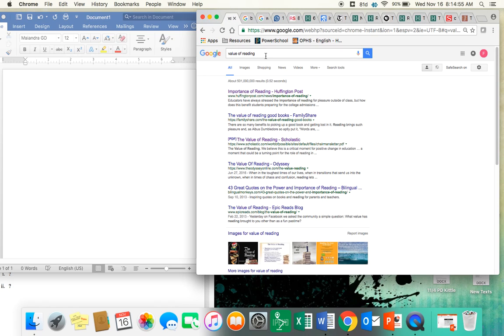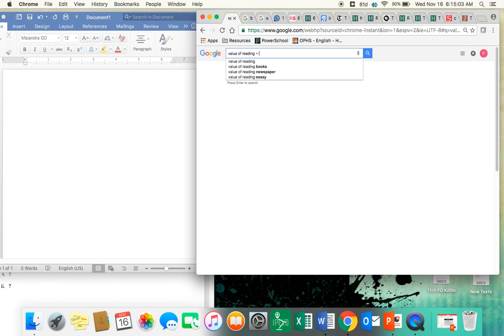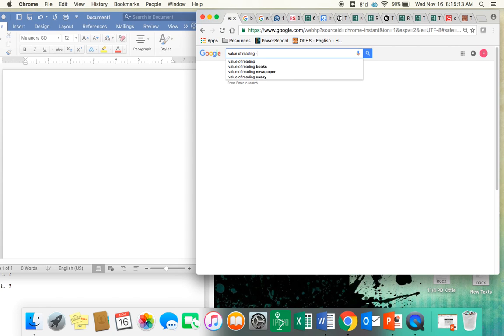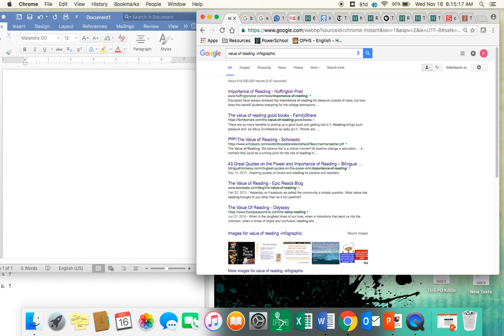I could do the value of reading. Maybe I want specifically an infographic. So if you're looking for a keyword, you do a plus sign, and then that will pull up anything that deals with value of reading and infographic. If you want to make sure you don't have something, you do a minus sign, with no space, and you might type infographic. And then it will make sure it does not show you anything relating to infographics.